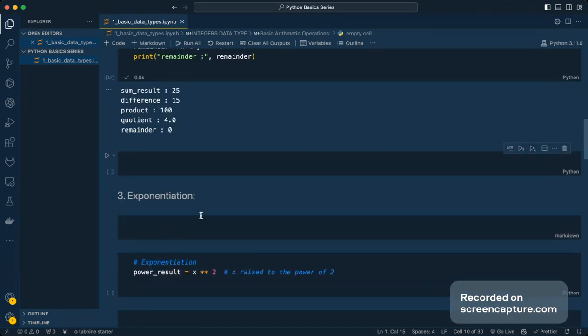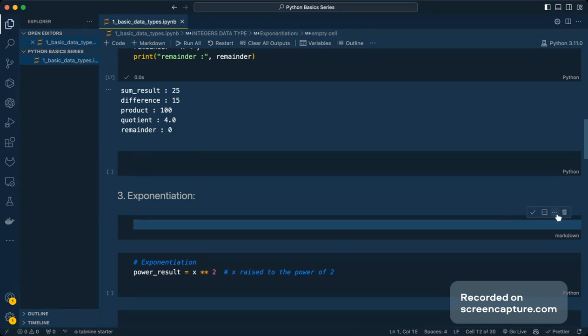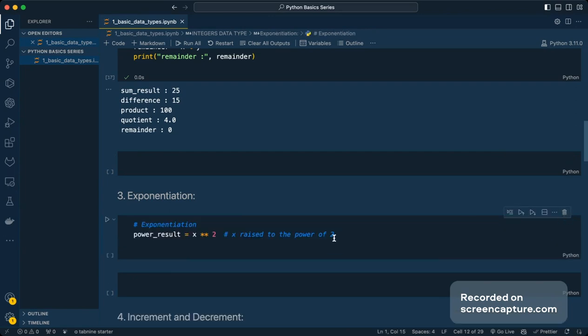Then we have the third operation, which is the exponential operation. Exponential, as everybody knows, means we are going to raise to the power of some value.